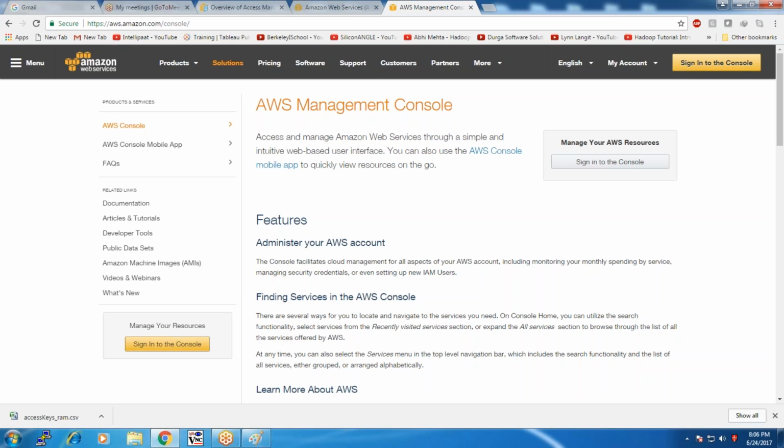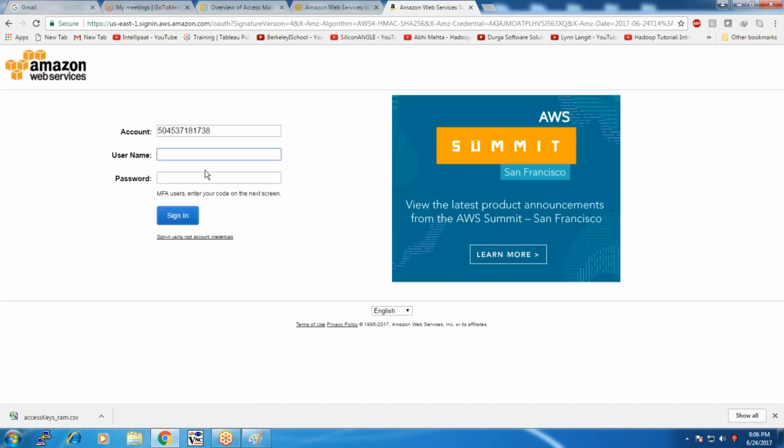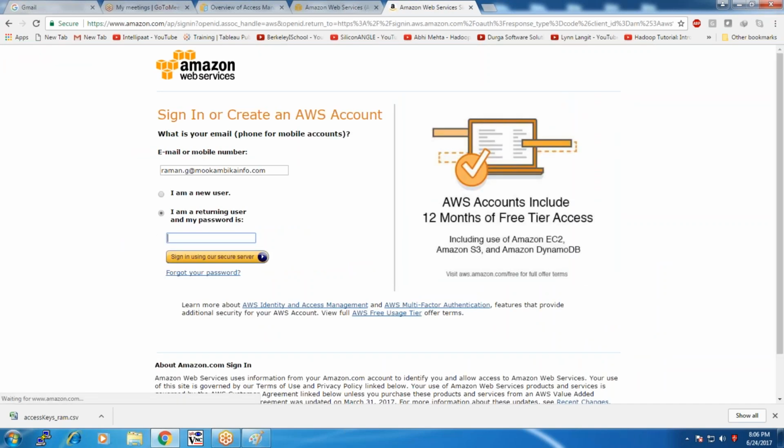So let me assign multi-factor authentication for the same user. How to assign a multi-factor authentication? Okay, let me make a connection to this console. Sign in users are using account. While assigning some privileges, you need to log in as a root user with these root user credentials.